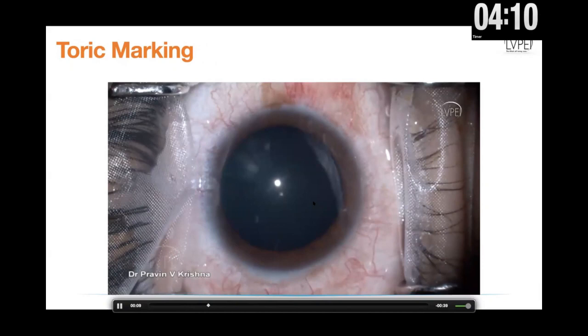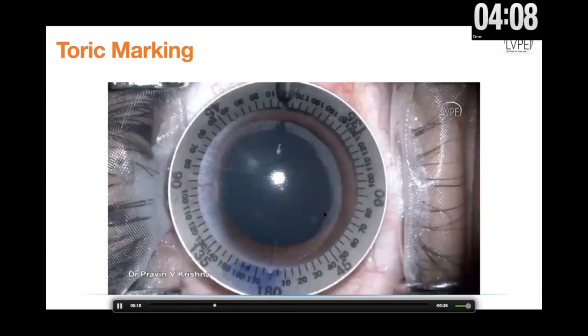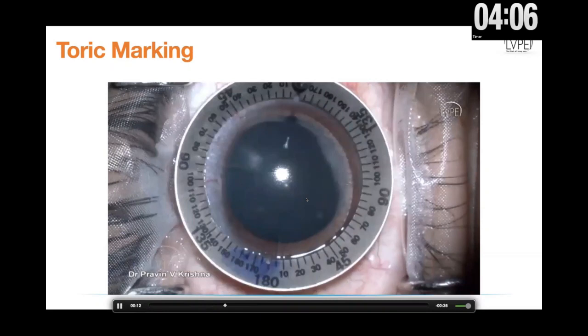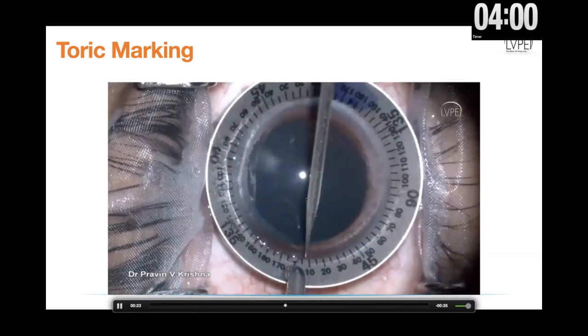And here what I do is I just take an MVR knife and just mark on the epithelium at the degree at which I'm going to implant. So this is a 7-degree implantation of my lens.